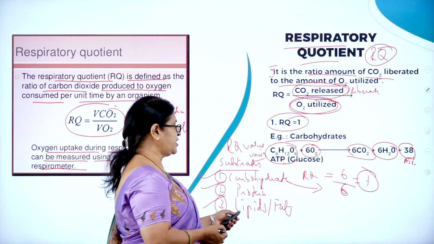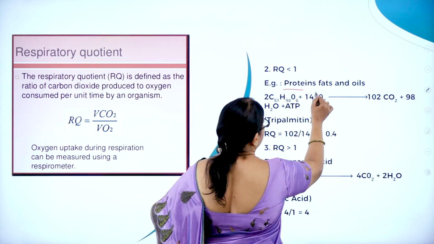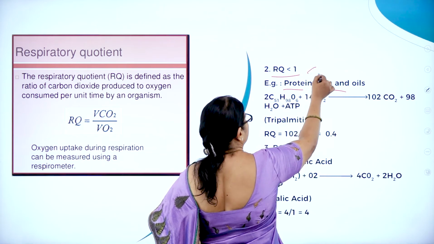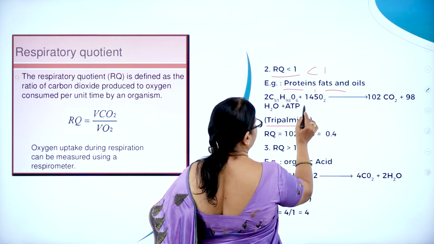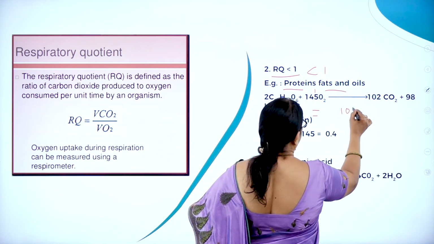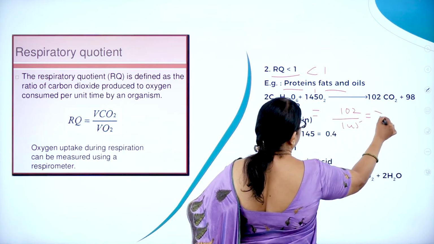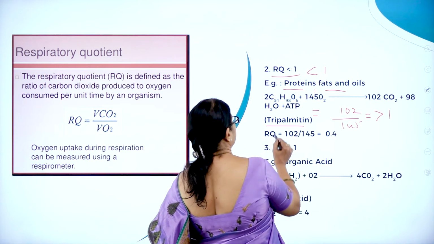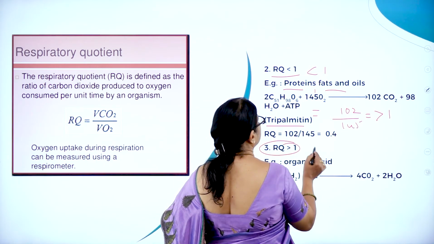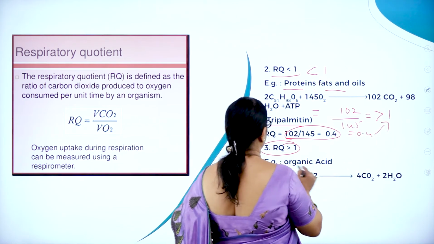So let us see the other substrates. It might be a protein or a lipid. Now for proteins, fats and oils, RQ is less than 1. For example, here you can take CO2, that is 102 by O2, 1.  So it is less than 1. Here you can see it is 0.04, which is less than 1.